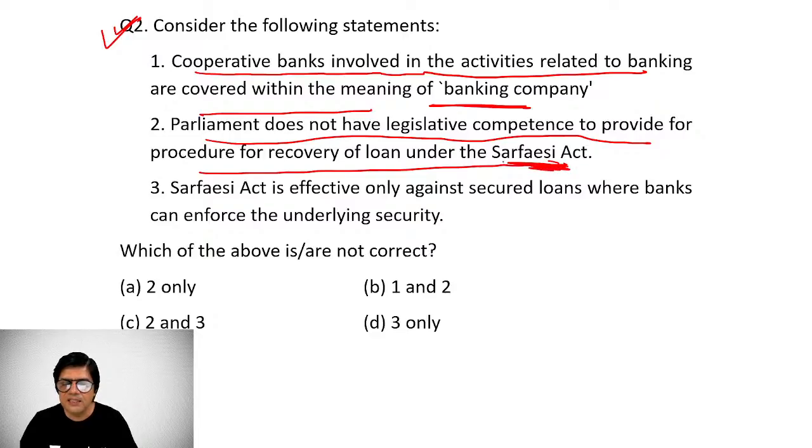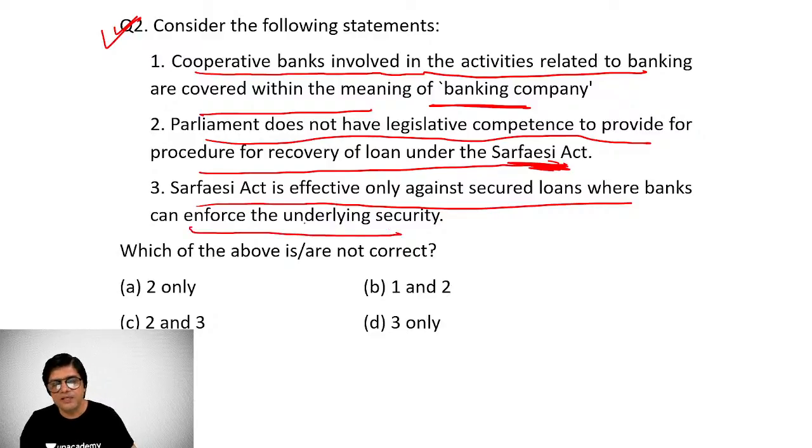Now, there is going to be a question on the SARFAESI Act this year, and the SARFAESI Act is effective only against secured loans where banks can enforce the underlying security. Now, these 3 statements are there, and we have to find which of the following statements is not correct. Please read the language carefully. Which of the statements is not correct?